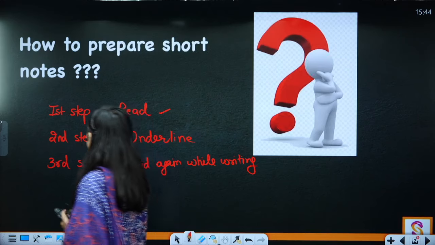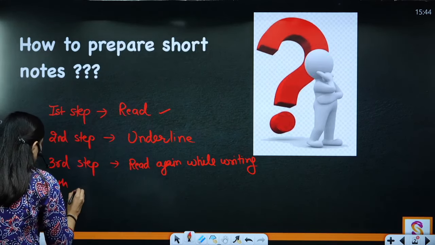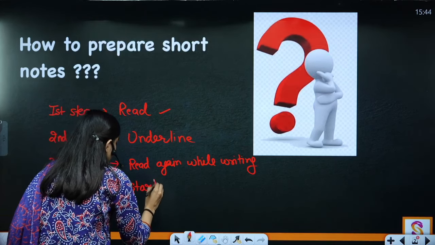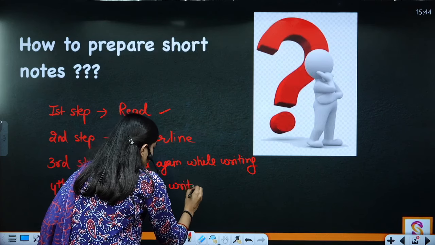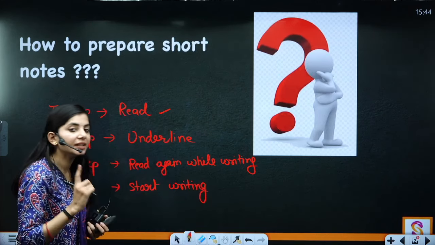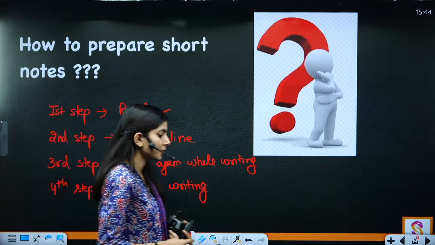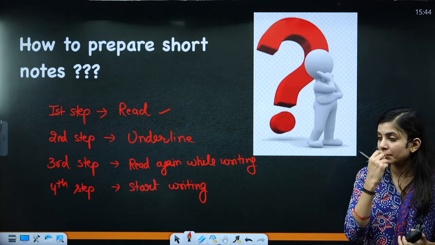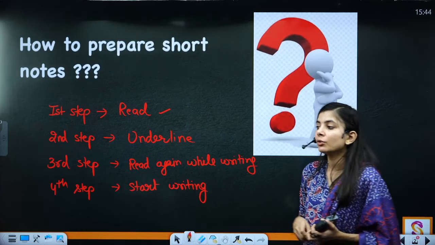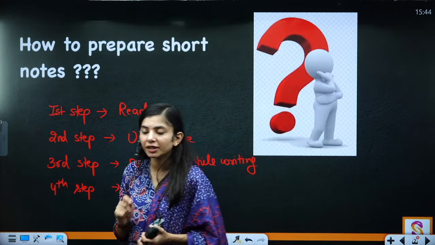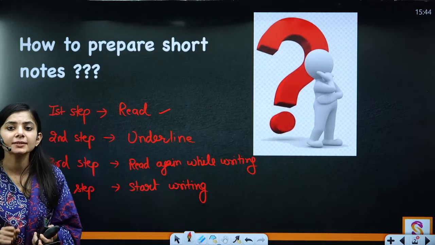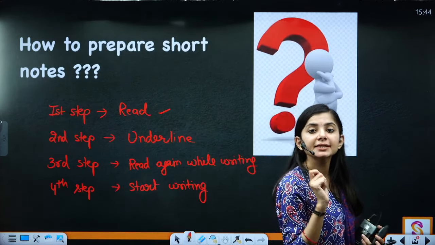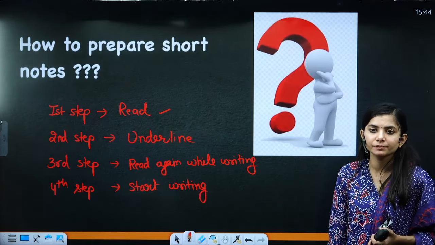Fine. Now, fourth step: start writing. But there are some do's and don'ts for that. Do's means what? Whenever you start writing, you need to write in terms of keywords, phrases, case studies, use flow charts, arrows, signs, symbols, diagrams.